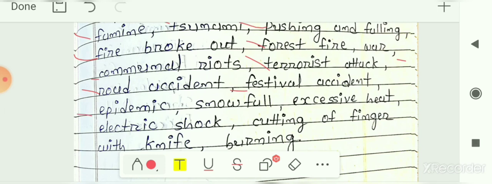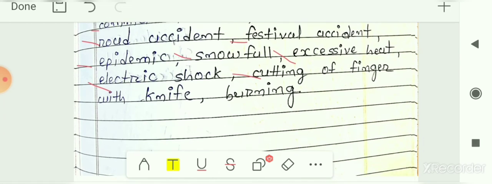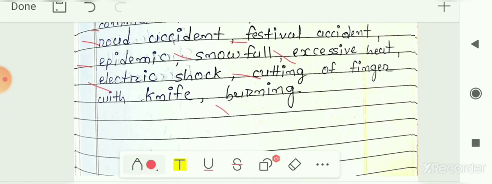Next is epidemic, that we know, the spread of any disease. Next is snowfall. Excessive heat, that means the sudden increase in temperature of the earth, so it includes excessive heat. Next is electric shock. Then cutting a finger with a knife, and the last one is burning, getting burned.